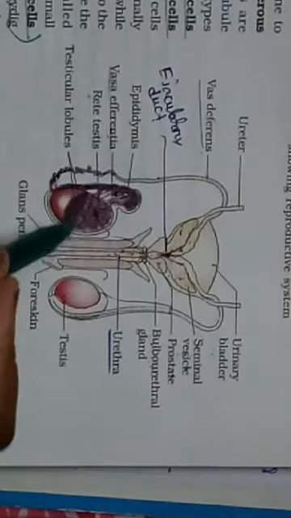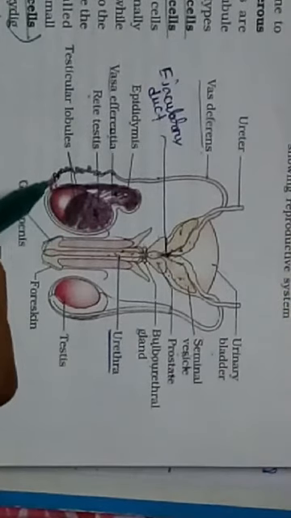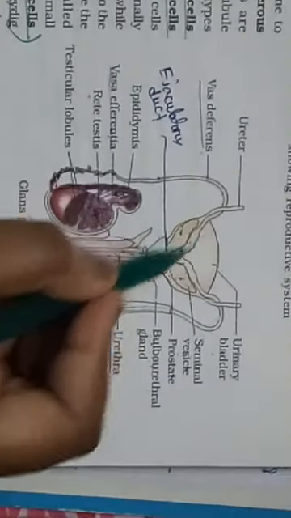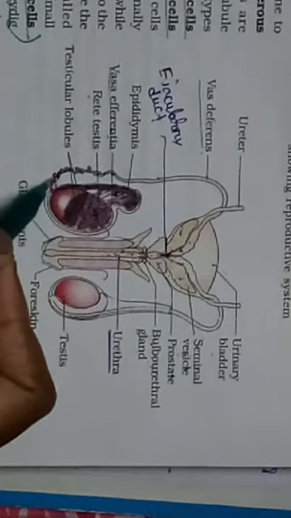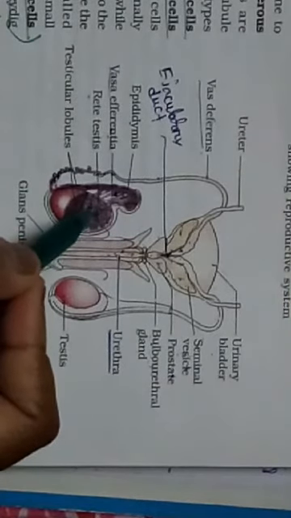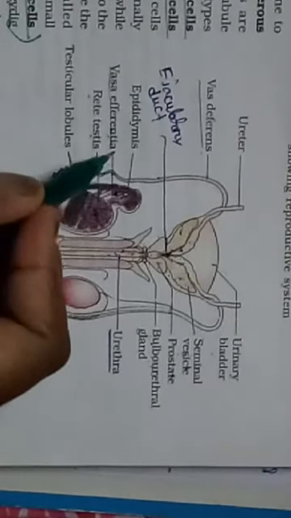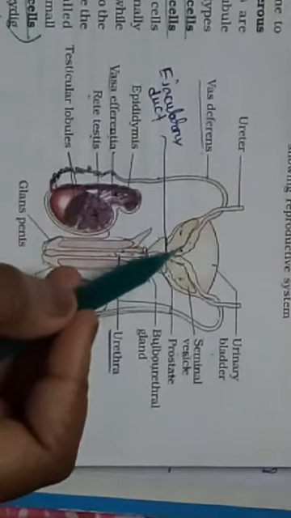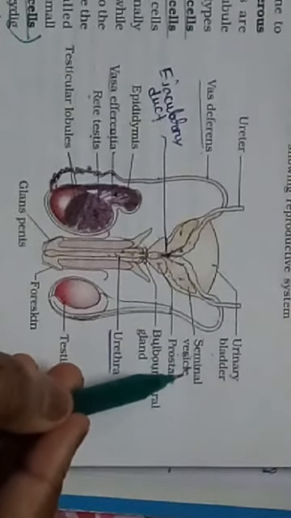So the sperms are produced here in the seminiferous tubules. The sperms are transferred through the accessory ducts like rete testis, vasa efferentia, epididymis, and ultimately through the vas deferens, and then the sperms will mix with the secretion of the seminal vesicles.